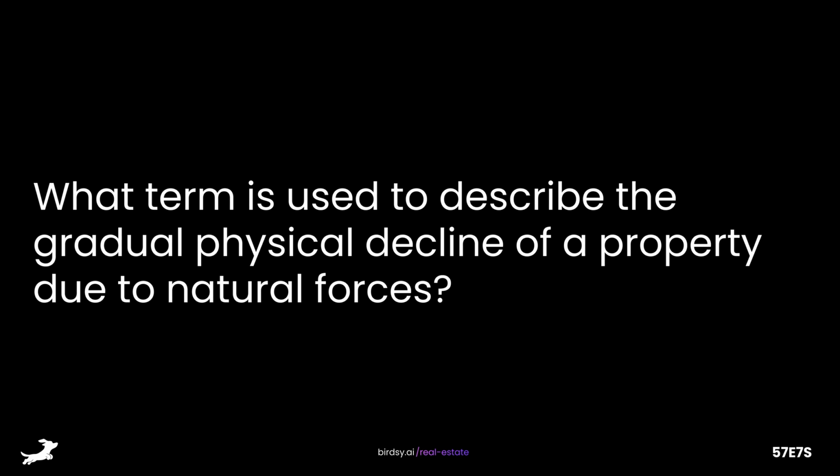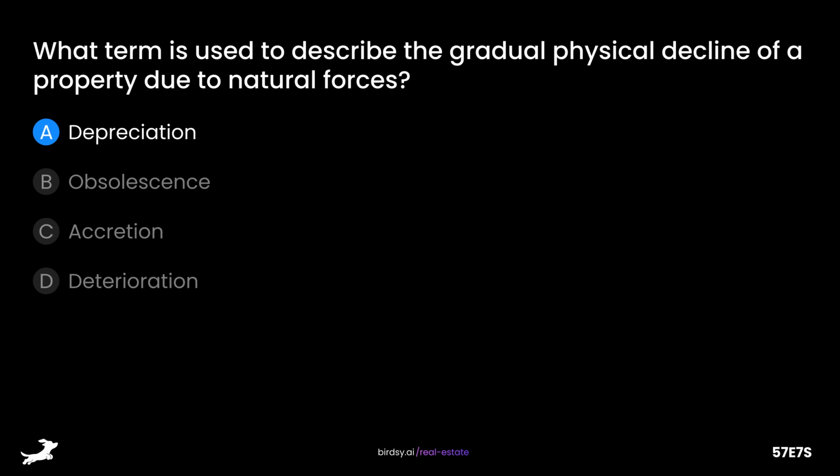What term is used to describe the gradual physical decline of a property due to natural forces? Is it A, depreciation, B, obsolescence, C, accretion, or D, deterioration? The answer is D, deterioration.